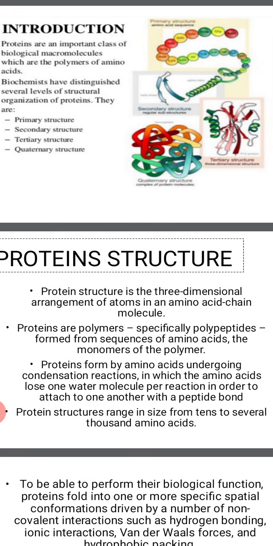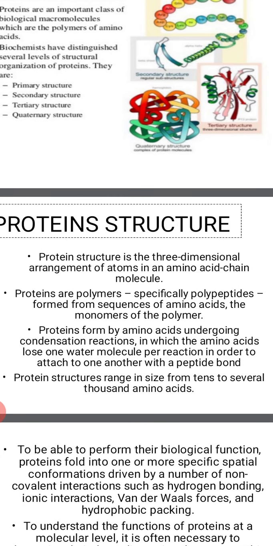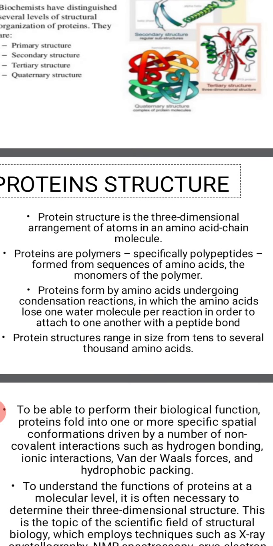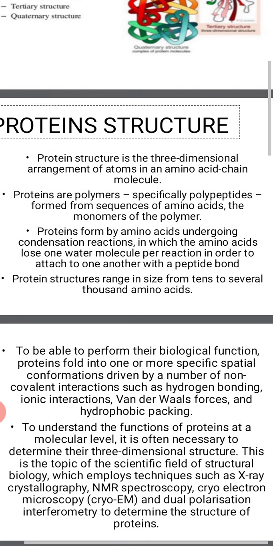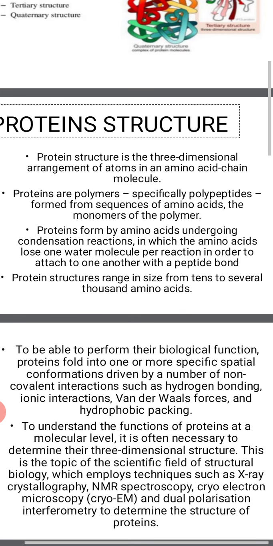Protein structure is a 3-dimensional arrangement of the atoms in an amino acid chain in the molecule. Proteins are polymers, as we said before, specifically polypeptides formed from sequences of amino acids, the monomers of the polymer. Protein is formed by amino acids undergoing condensation reaction, in which the amino acids lose one water molecule per reaction in order to attach to one another with a peptide bond.